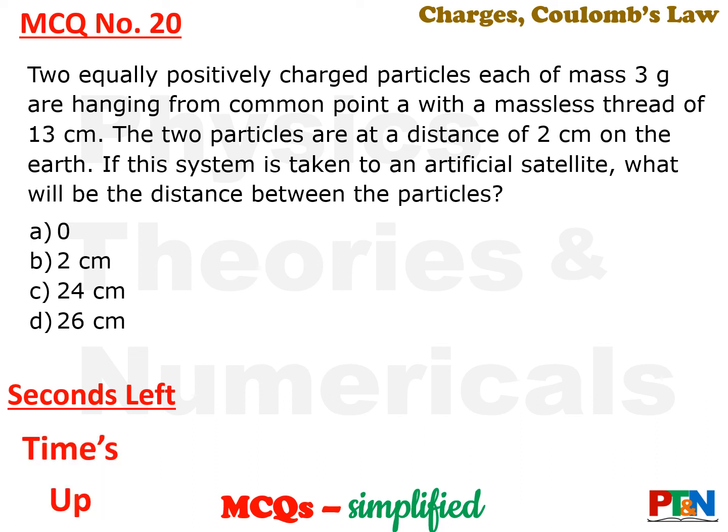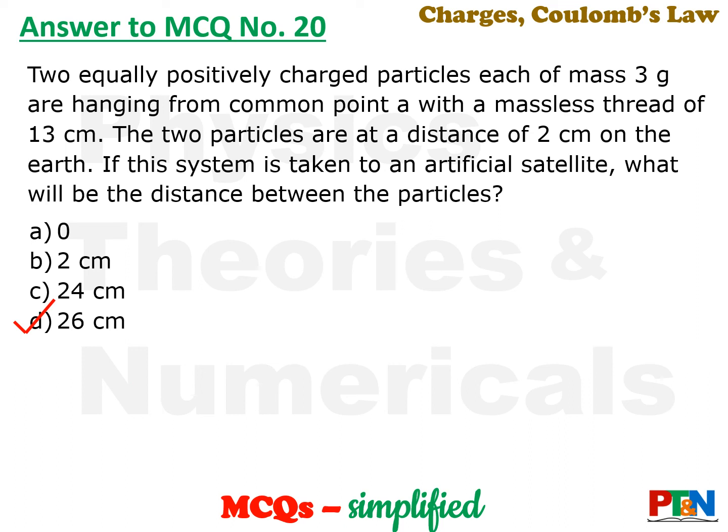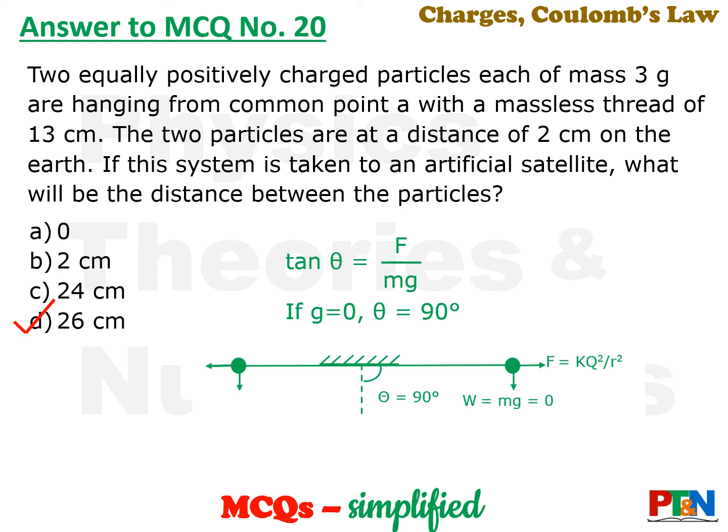Time's up. Let's see the answer. The answer is 26 centimeter, option D. What's happening? When it is being taken to an artificial satellite, the value of g is 0. The two particles will move away to the maximum distance because there is no W. W is 0. So the thread will get fully stretched on both sides. So the distance between them will be 13 plus 13, that is 26 centimeter.